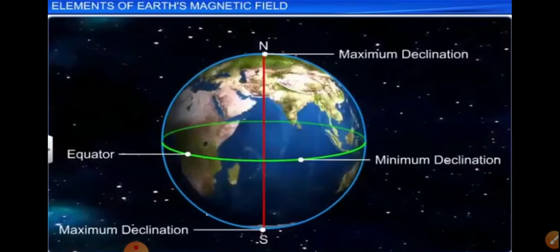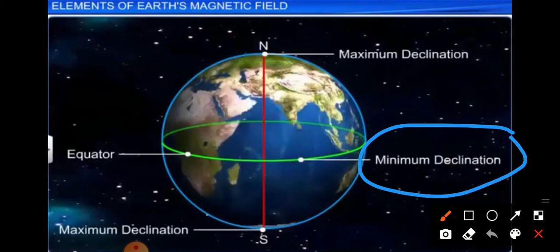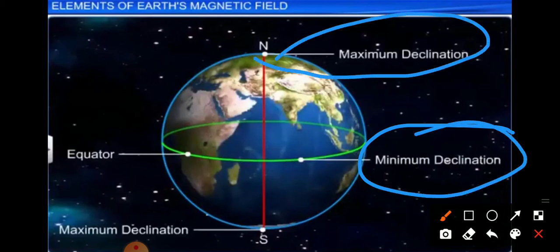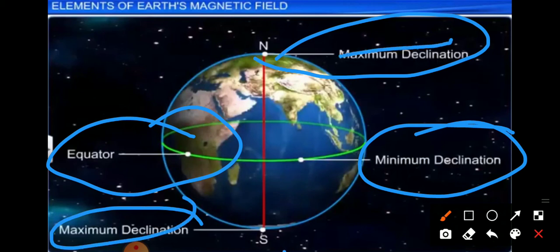See here, this is the maximum declination, and in the middle will be the minimum declination. This is the maximum declination, and at the north pole it will be the minimum declination. This will be the equator line, and this is also the maximum declination on the south. This is the maximum declination on north, and this is the maximum declination on south.